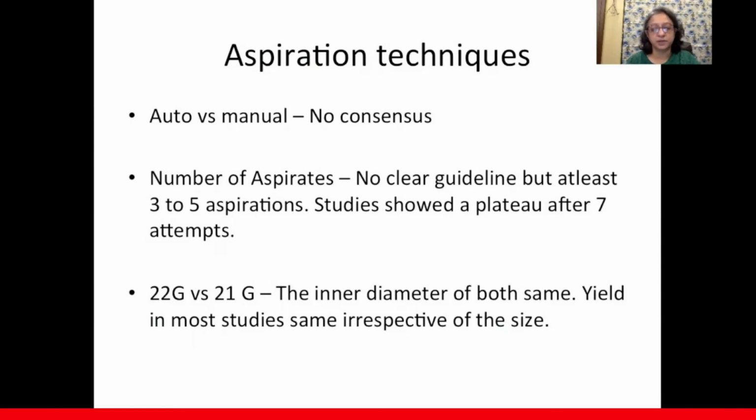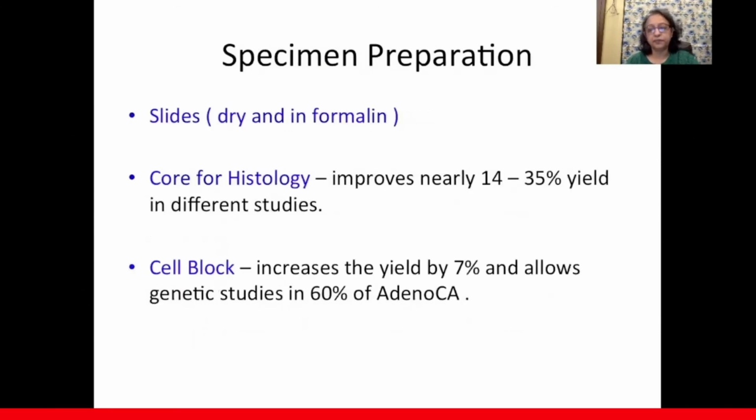Usually 3 passes must be made in a node to say whether it is a dry node or whether you've received maximal sampling. What about needle size? As I have said, the inner diameter of both is the same, and yield is in most studies the same irrespective of size. Now, while preparing the specimen, you should prepare specimens of slides in dry and in formalin.